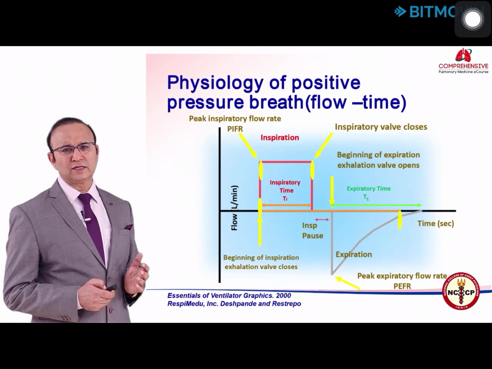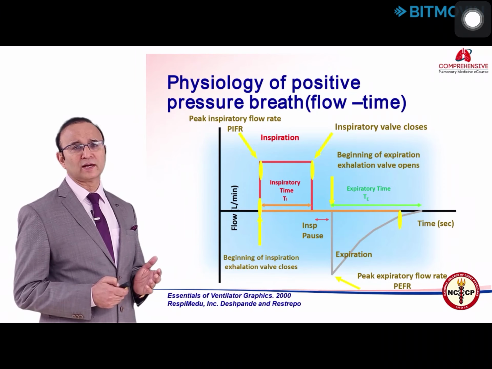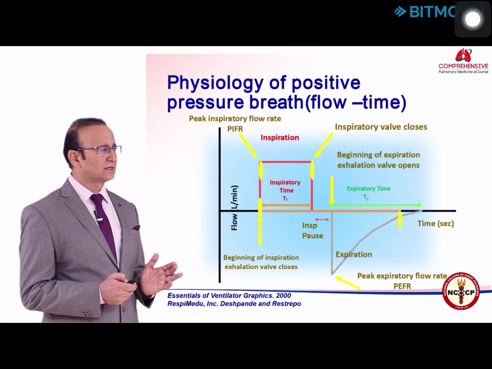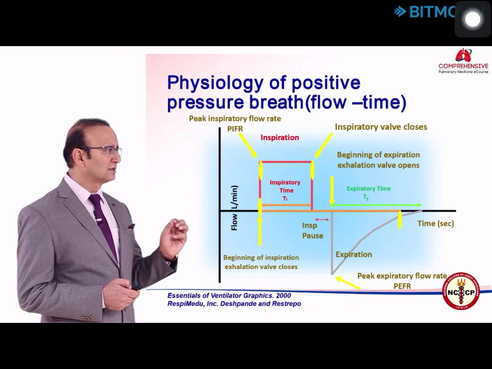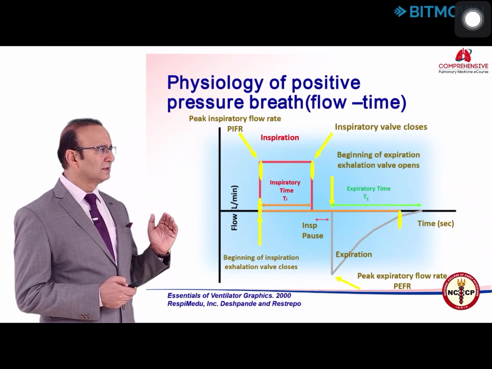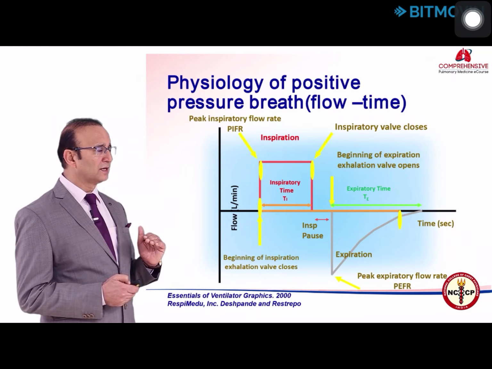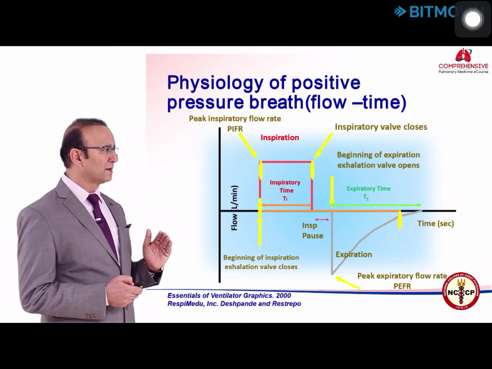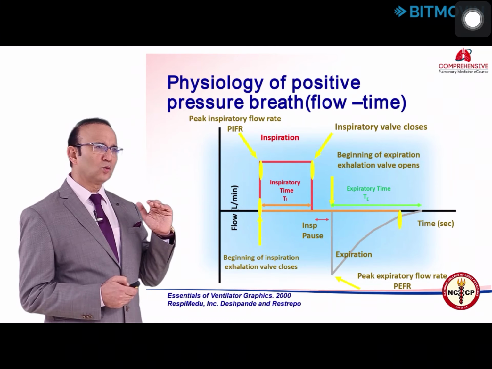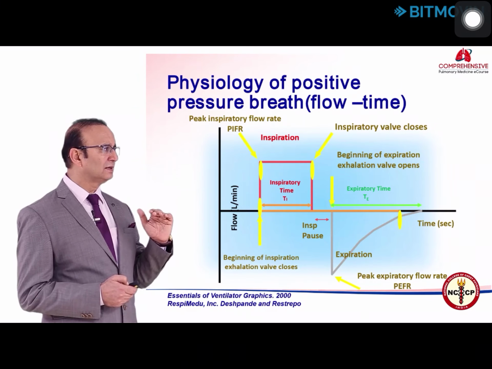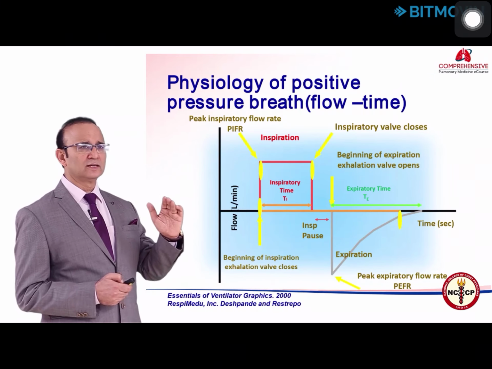Now if you want to see the same thing in a volume cycle breath when it is delivered in flow time graphics, the time is on the x-axis, the flow on the y-axis. So when the inspiratory valve opens, flow starts, and at this stage the expiratory valve is closed. This is the beginning of inspiration, as you see by the first arrow. The inspiratory flow rate will rise to the peak inspiratory flow rate, which is maintained all through the inspiration, and when the inspiration ends, the expiratory valve opens and then there is an expiration.